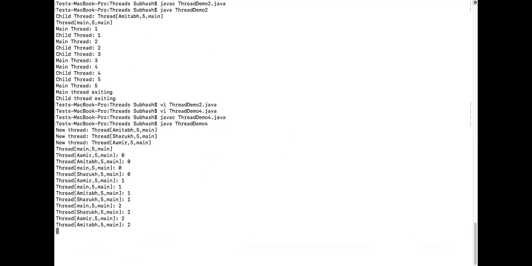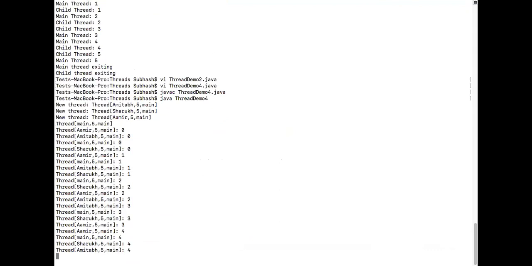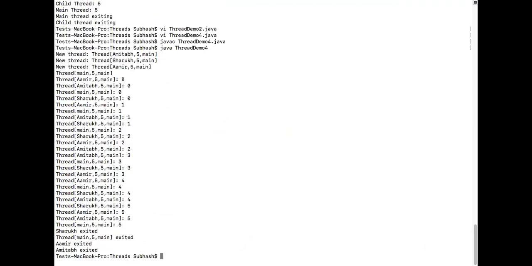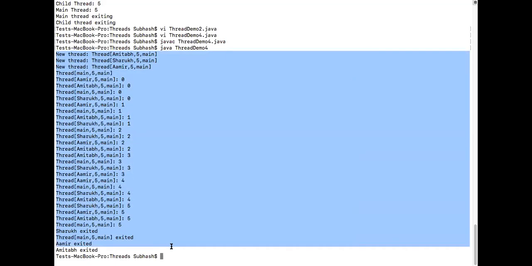Can you explain the output now quickly, Firasat? First, thread Amitabh started running. Later, it slept. Then the CPU went back to the main thread. It created an object Shahrukh. Later, Shahrukh started running.